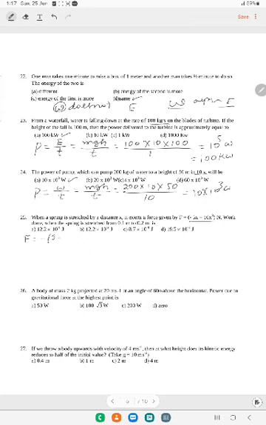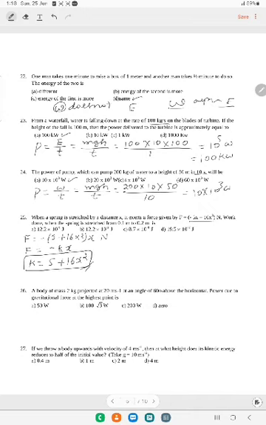What is left is (5 plus 16x square) into x Newton. Compare this with the standard form F is equal to minus kx. So when you compare, in place of k we have k is equal to 5 plus 16x square. This is the value of k we have.